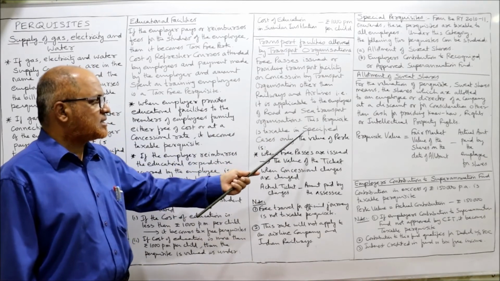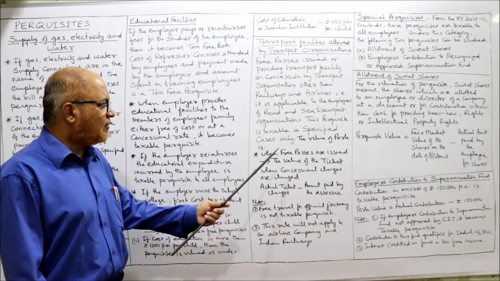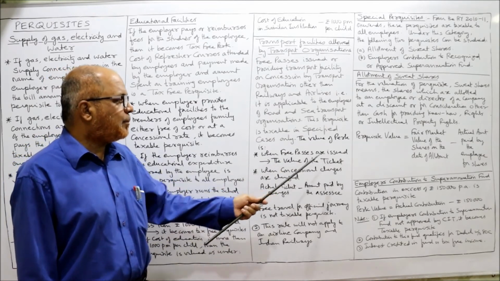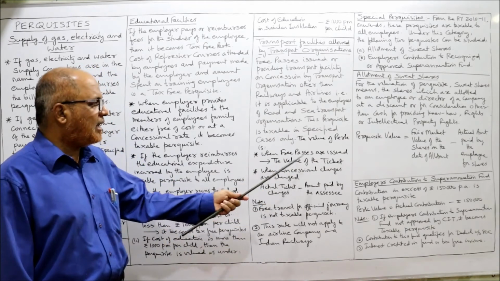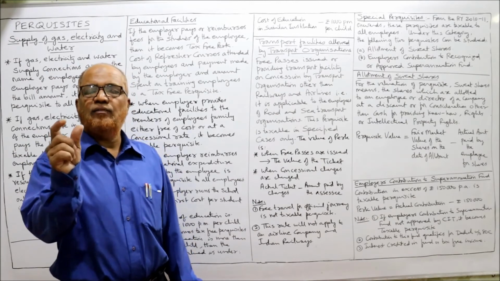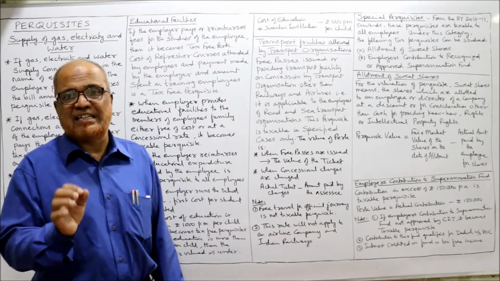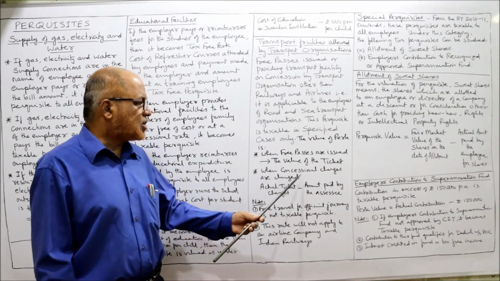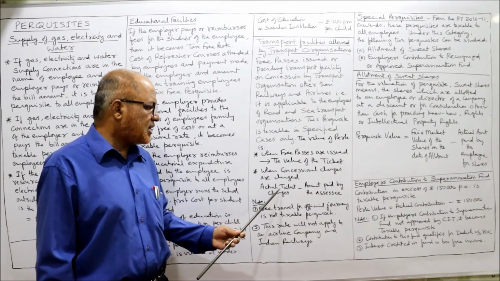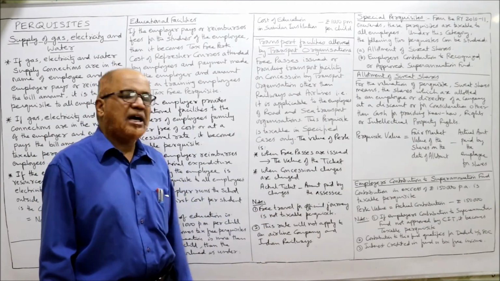This perquisite is taxable in specified cases only. The value of the perquisite, when free passes are issued, is the value of the ticket. Similarly, when concessional charges are charged, it is actual ticket charges minus the amount paid by the employee.